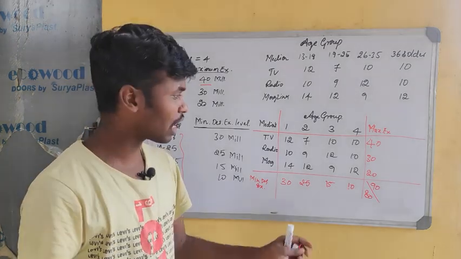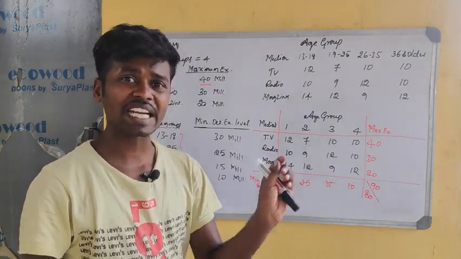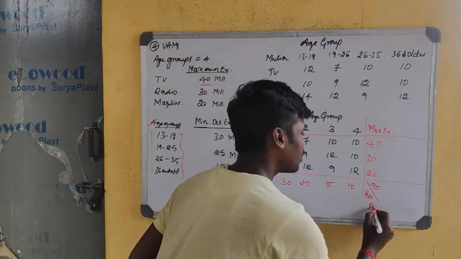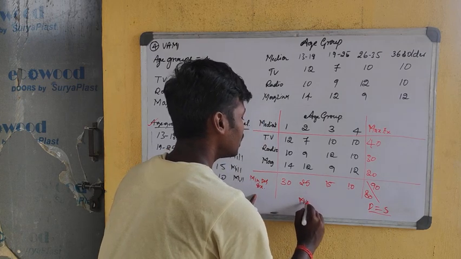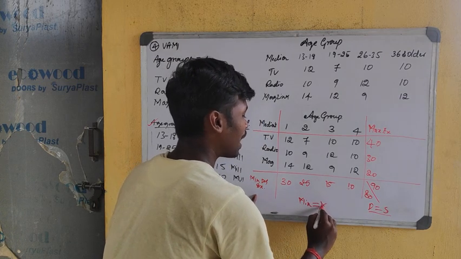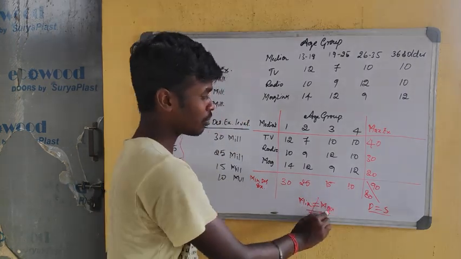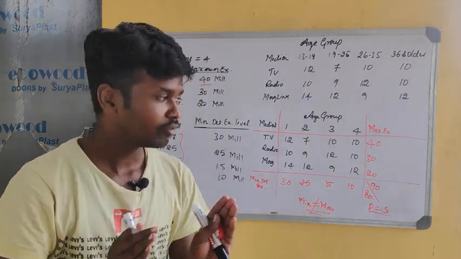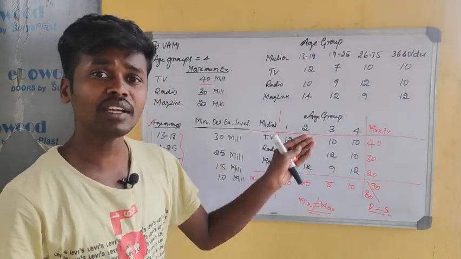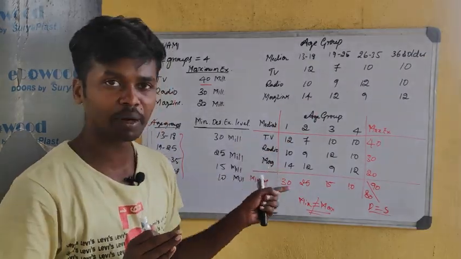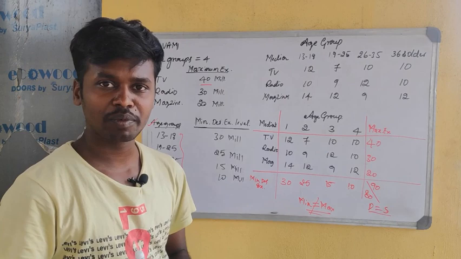So 80 is given. So in order to satisfy the minimum exposure level and maximum exposure level, that is in order to satisfy the demand and supply, definitely the demand must be equal to supply. Here in this problem, the minimum exposure level is not equal to the maximum exposure level. Then you have to see whether to add a dummy row or dummy column. So see whether to add a dummy row or dummy column, and calculate the transportation cost by satisfying the minimum and maximum exposure level.